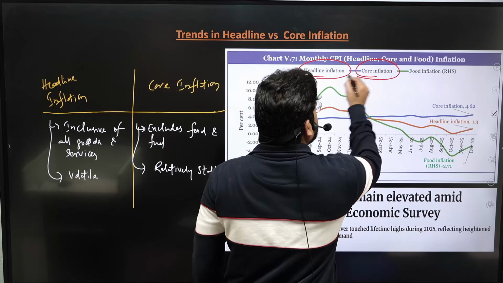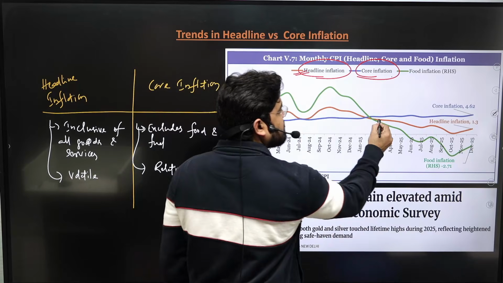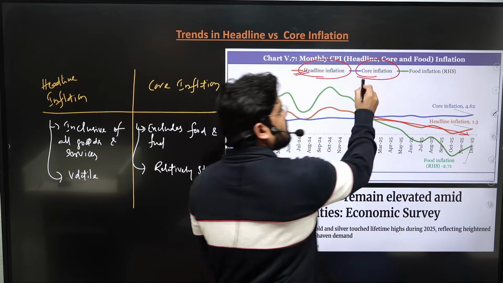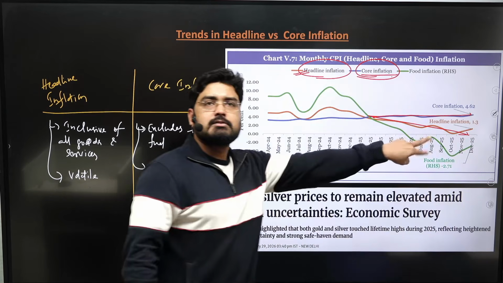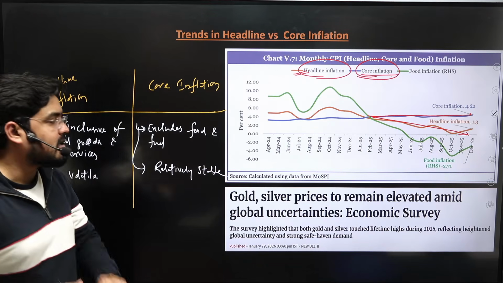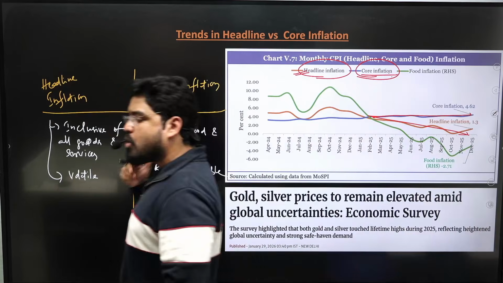So the blue curve shows the core inflation, the orange curve shows the headline inflation. The orange curve reduced, whereas the blue curve is relatively stable. Generally headline inflation tends to be volatile, core inflation tends to be relatively stable. And what is the purpose of measuring core inflation separately?